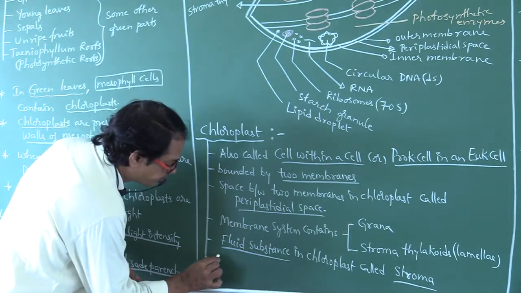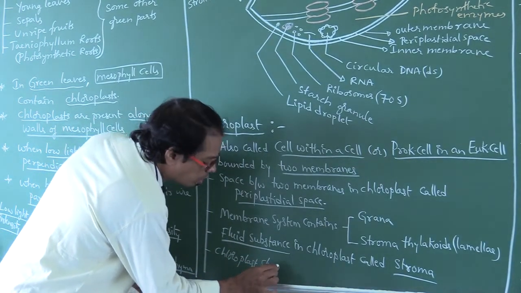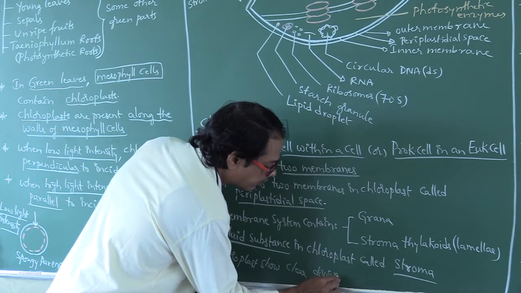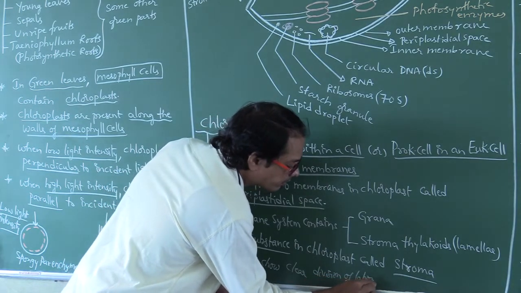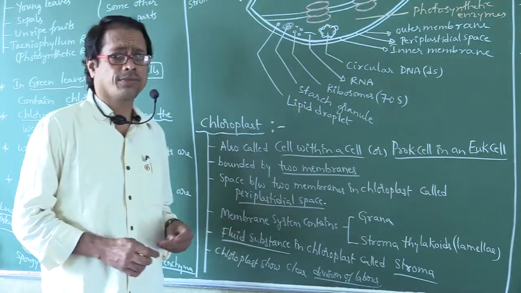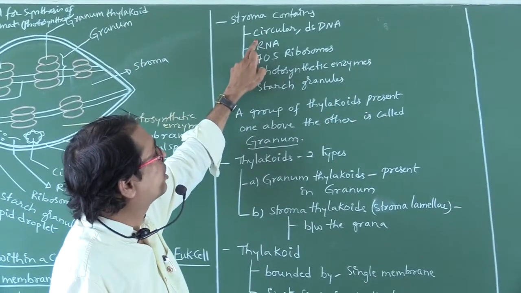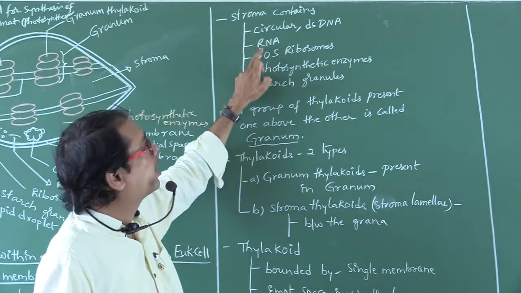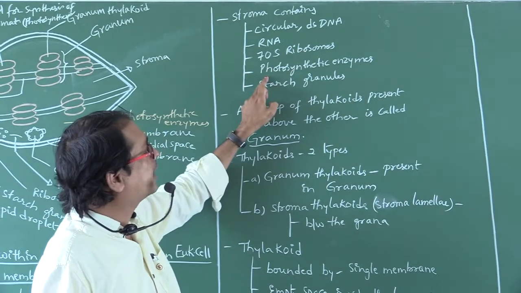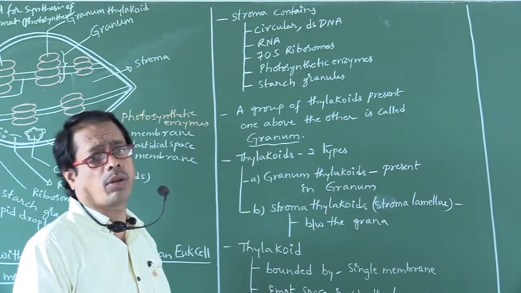This chloroplast shows clear division of labor. Which cell organelle shows clear division of labor? Chloroplast. Now look here, my dear students. Stroma contains circular double-stranded DNA, also contains RNA, also contains 70S ribosomes. It contains photosynthetic enzymes. It also contains starch granules and lipid droplets.